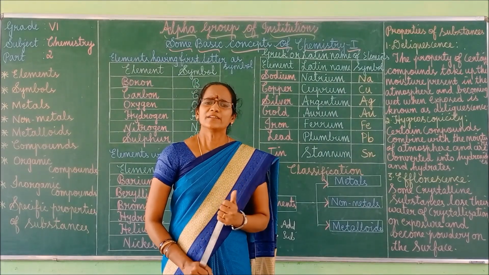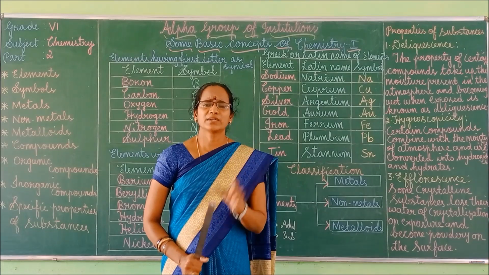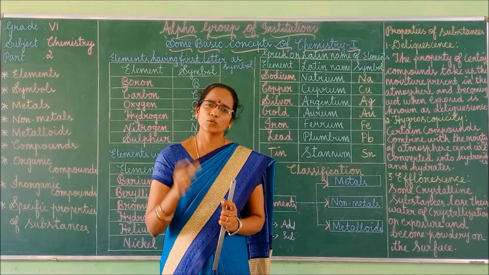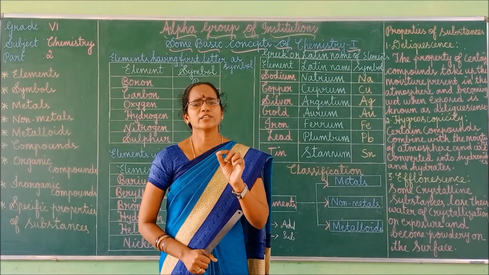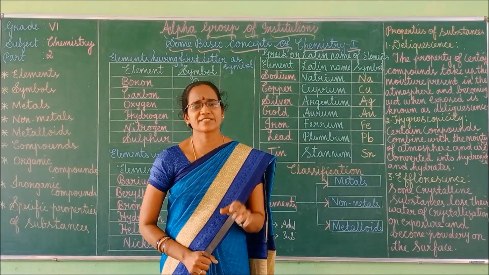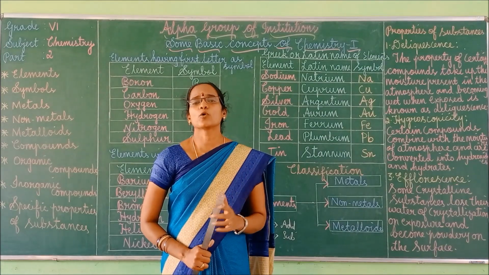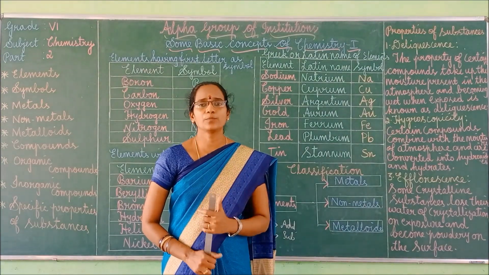Metals can be hammered or beaten. Both have the same meaning. Metals can be beaten into very thin sheets. This tendency of metal is called malleability.